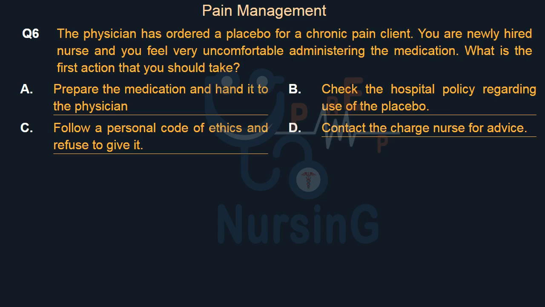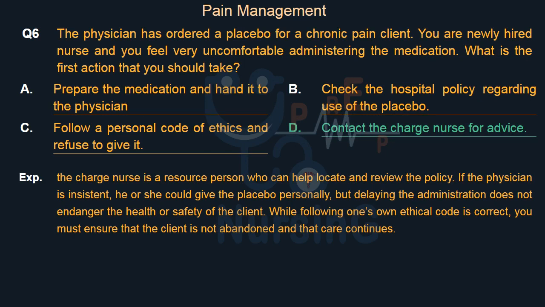Right answer is Option D. Contact the charge nurse for advice. The charge nurse is a resource person who can help locate and review the policy. If the physician is insistent, he or she could give the placebo personally, but delaying the administration does not endanger the health or safety of the client. While following one's own ethical code is correct, you must ensure that the client is not abandoned and that care continues.